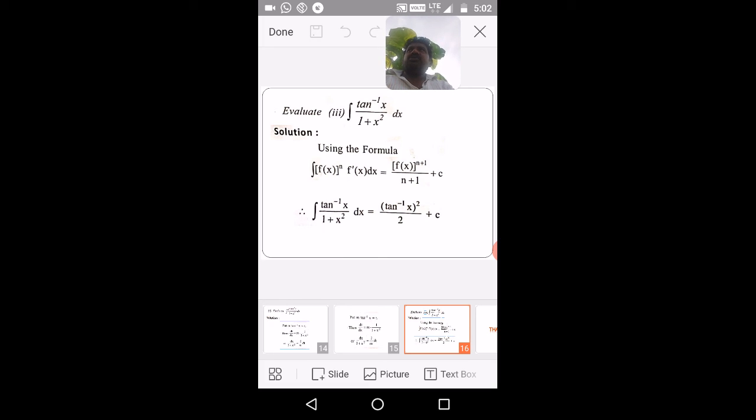If you complete all the questions in this exercise, then you will get an idea about these things. If there are such types of questions, then you may understand that they will be solved using the substitution method.